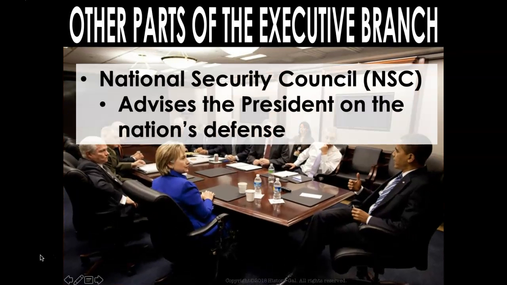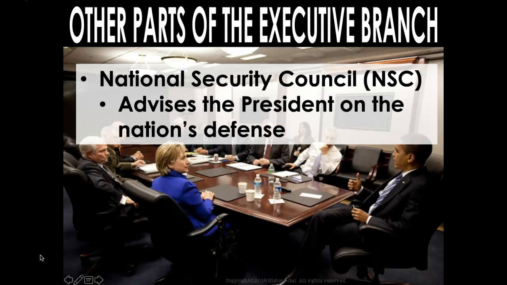Of course, let's not forget about the National Security Council too, or the NSC, which advises the president on the nation's defense. As you can imagine, we live in a world where, of course, suppressing threats from abroad or within is really important, and so having this type of group that's a key part of the executive branch that advises and helps the president is of the utmost importance.